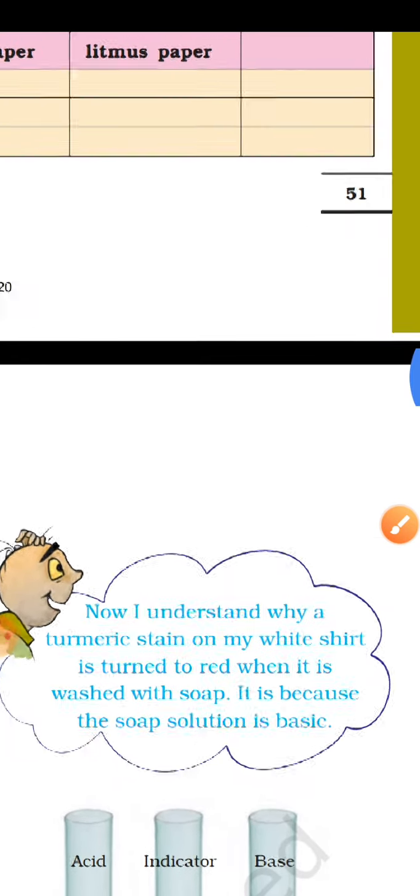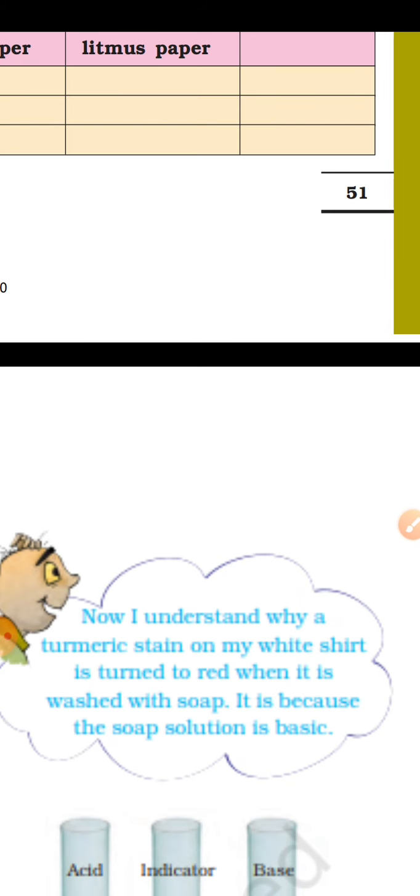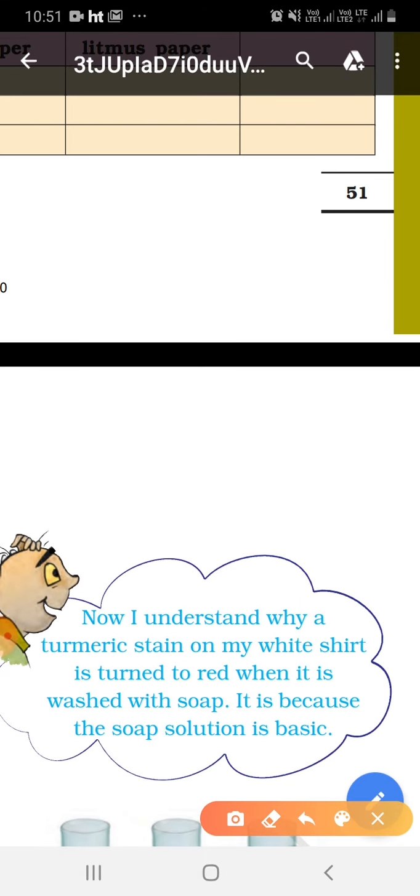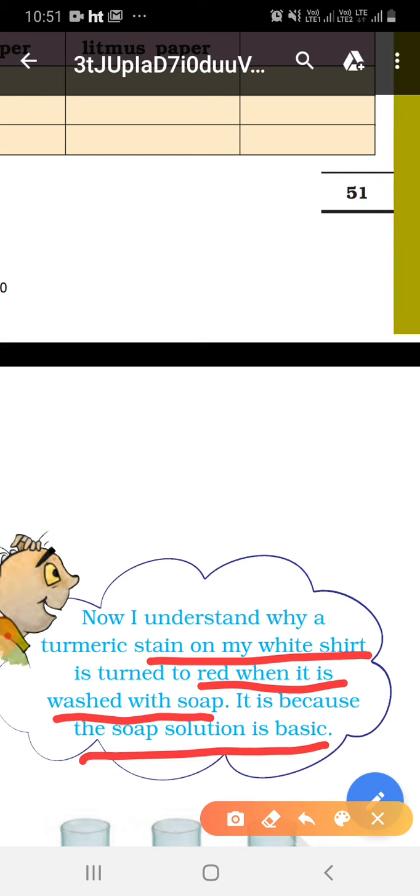Generally, you have seen that when there is a turmeric stain on a white shirt, it turns red when it is washed with soap. It is because soap solution is basic. There is no change in turmeric color if we dip it in an acid solution or a neutral solution. It only changes color when it is dipped in a basic solution, and it turns red.